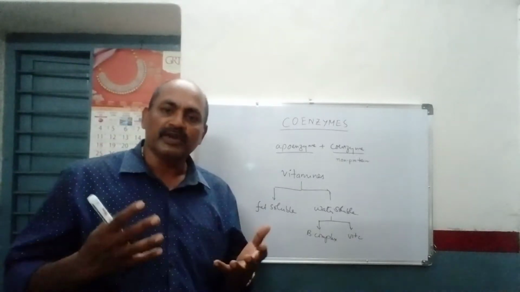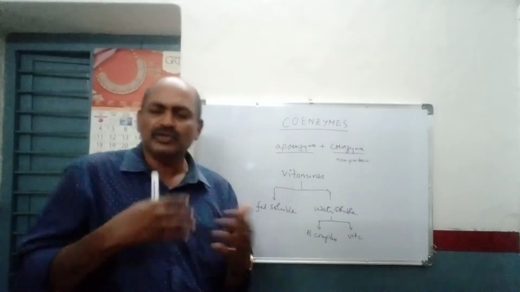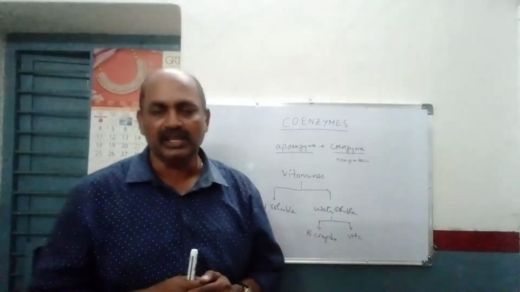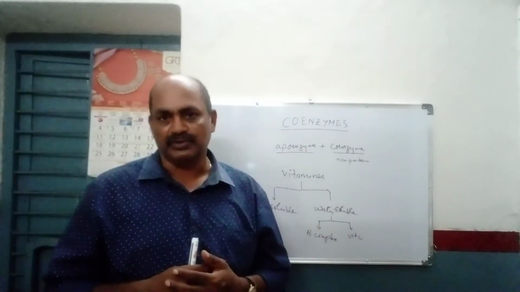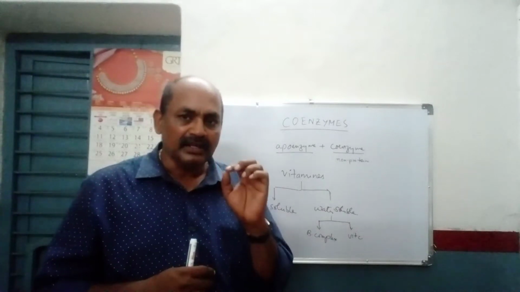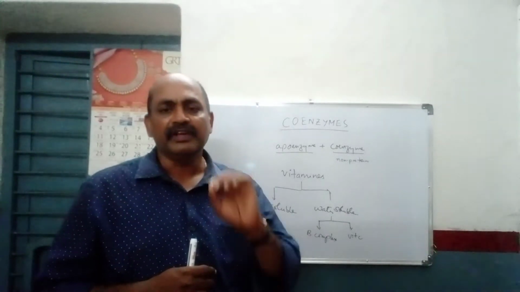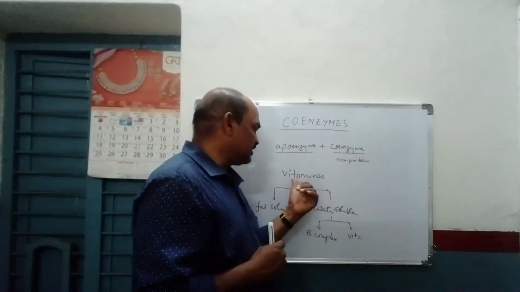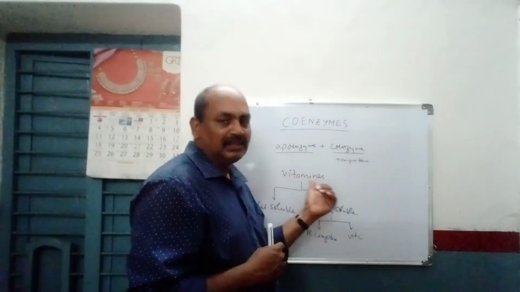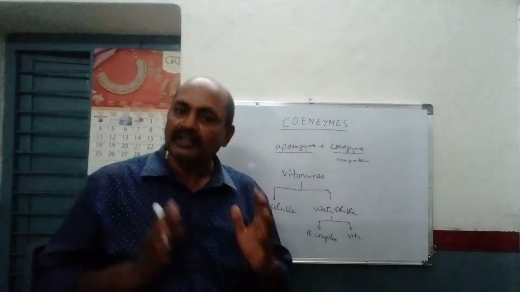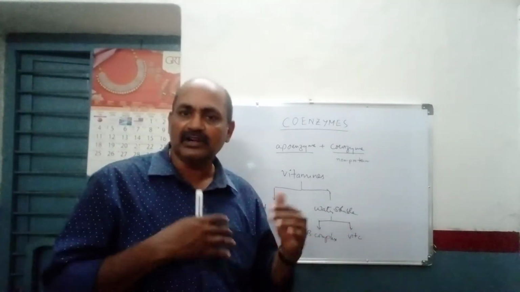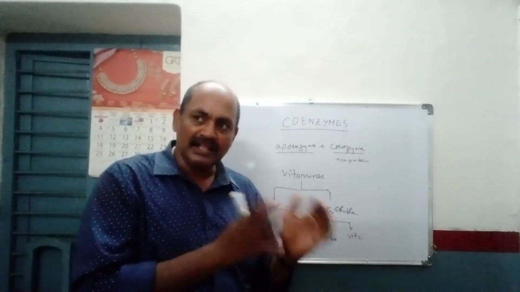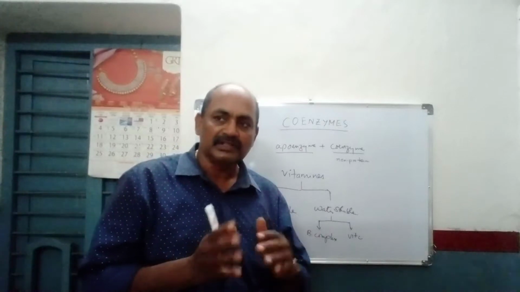Now our interest is in what coenzymes there are. The B complex vitamins are water soluble vitamins. In most cases they are obtained from plant sources and animal sources only. Though they are very essential, they are needed in very minute quantities. Vitamins are essential amines. Ultimately they are converted into cofactors. In order for biochemical reactions to function, we need enzymes, and part of the enzyme is the coenzyme.